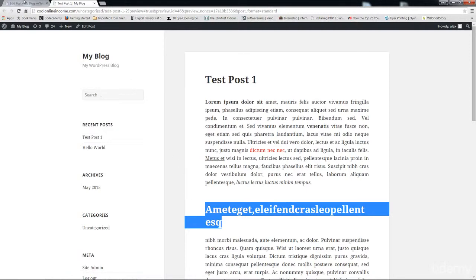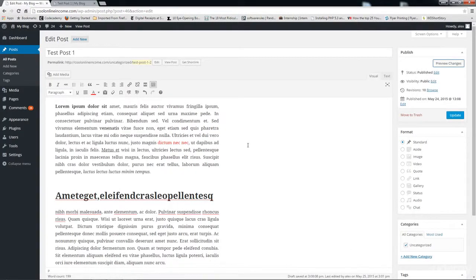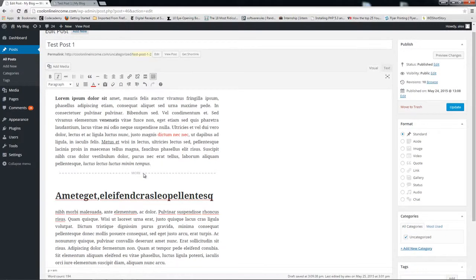Something else that we can also do is to insert a read more tag. I'm sure you must have seen on websites and blog posts where you see things like click here to read more or click here to learn more. By default, WordPress has that feature as well, and in order to do that, you can simply click on this button right here, the insert read more tag. It's the one just before the toggle toolbar button. So I'm going to click and add that, and now we have our read more tag. Now let's see how that's going to look.